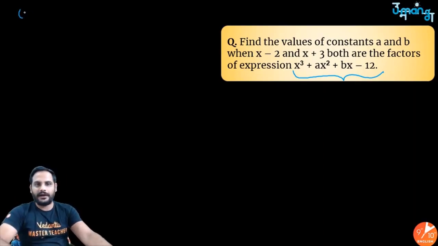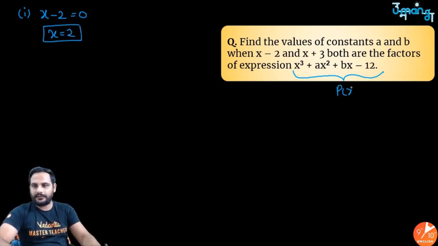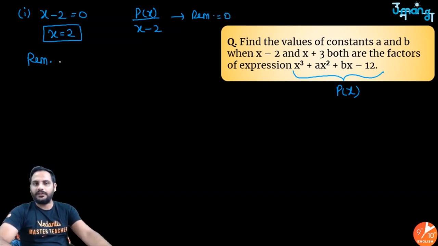So first part, let's say x minus 2 equal to 0 because we know x minus 2 is a factor, to make x is equal to 2. So if it is p(x), I can say the remainder, if this polynomial p(x) is divided by x minus 2, my remainder must be equal to 0 because they are factors. So remainder, according to remainder theorem, is the value of this polynomial at x is equal to 2 and it is equal to 0.